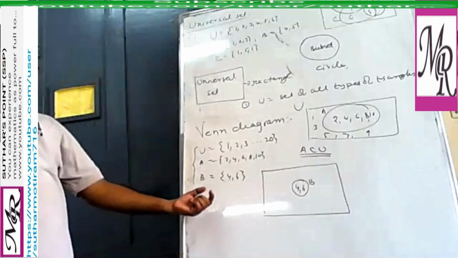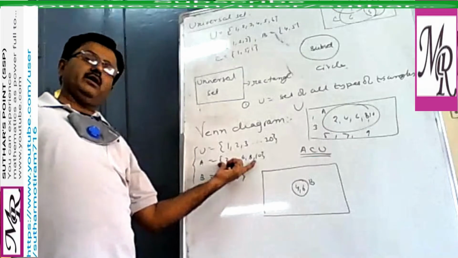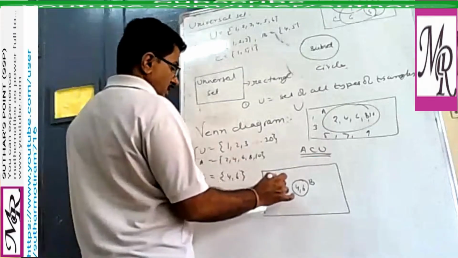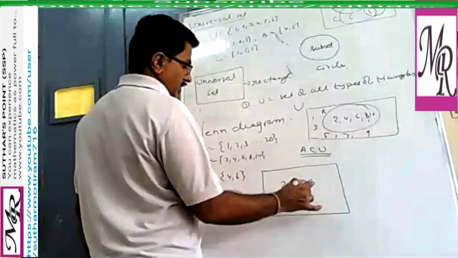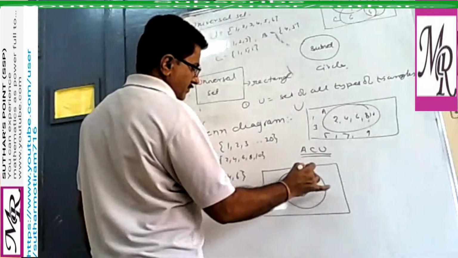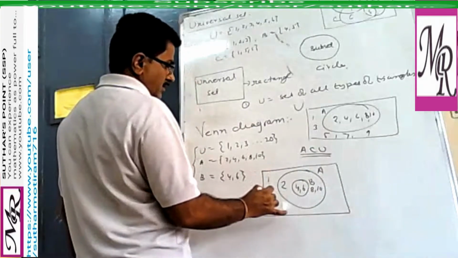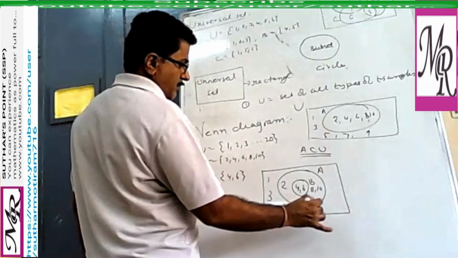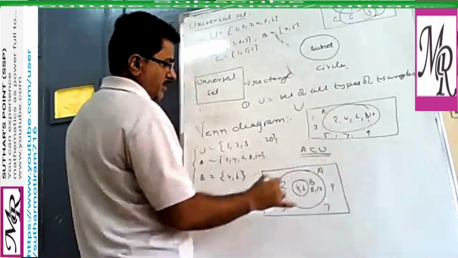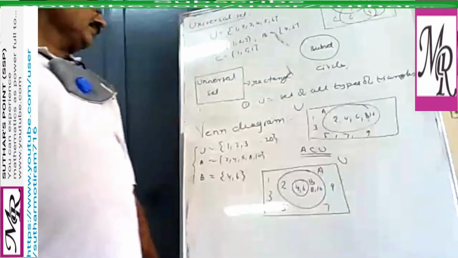Now you can see that B is completely contained by A. So A has 2, 4, 6, 8 and 10. So this is the set A. And the remaining are in U only, that is 1, 3, 5, 7 and 9. This is U. Correct?